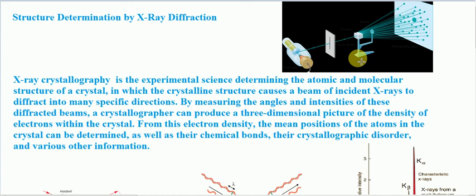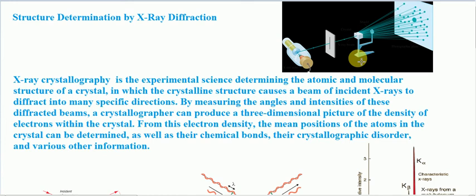Now, how are X-rays formed? X-rays are formed by colliding high energy electrons with heavy metals like molybdenum.